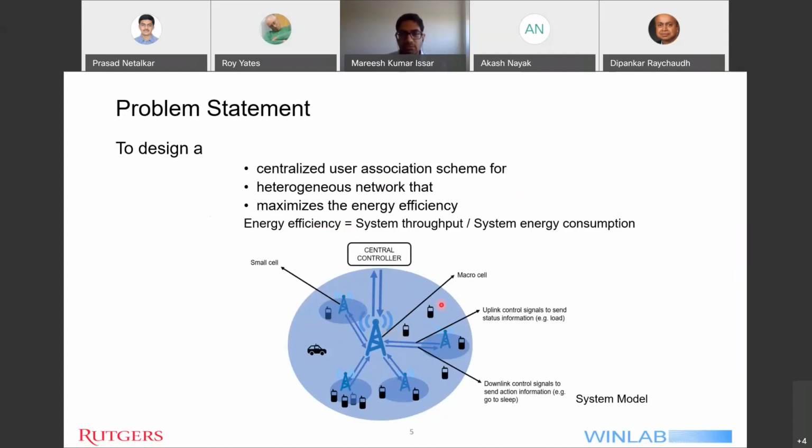Here is a depiction of the system model. I have a macro base station or a central tower which has a large coverage radius depicted by the large blue circle, and there is a centralized controller which is attached to the macro base station. Also, there are 4 small cells located inside the coverage area of the macro cell, but they are transmitting at a different frequency from the macro cell. And there are a few control signals, for example, uplink control signal and downlink control signal.